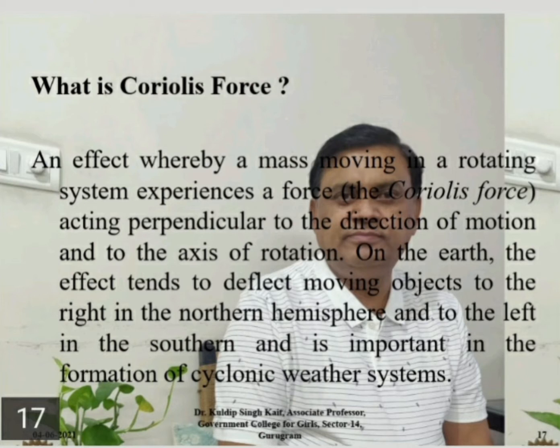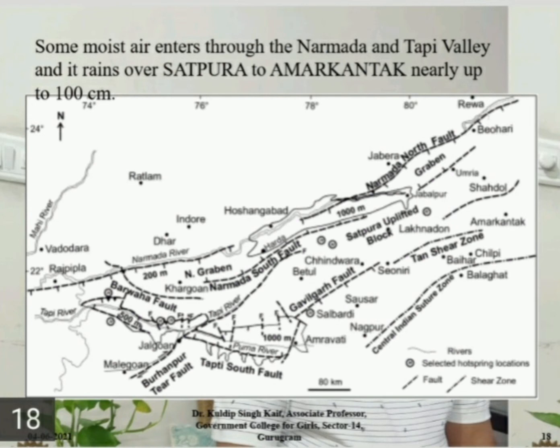An effect whereby a mass moving in a rotating system experiences a force, that is the Coriolis force, acting perpendicular to the direction of motion and to the axis of rotation. On the earth, the effect tends to deflect moving objects to the right in the northern hemisphere and to the left in the southern, and it is important in the formation of cyclonic weather systems.